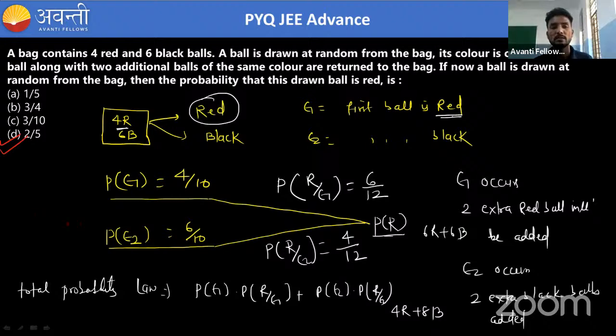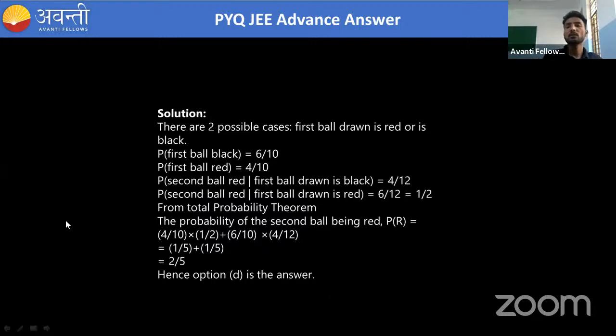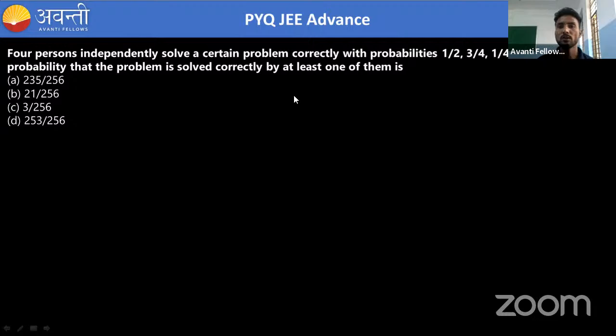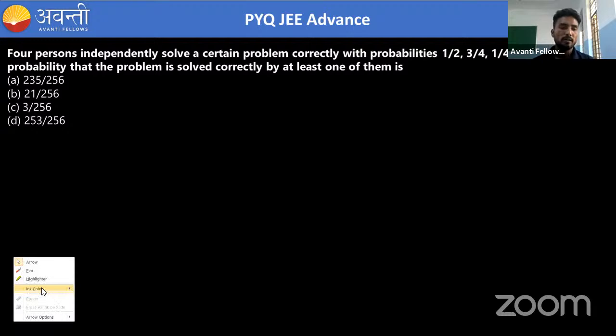Okay, you can see the formula here also. There are 2 possible cases. First, ball drawn is red or black. Like this, you can use the total probability theorem. Is it clear, everyone? Okay, so now this question. Okay, let's see.